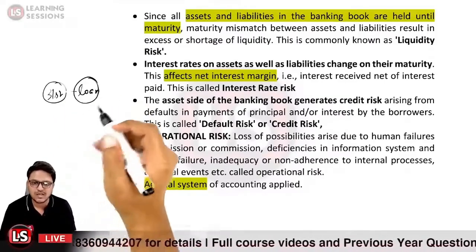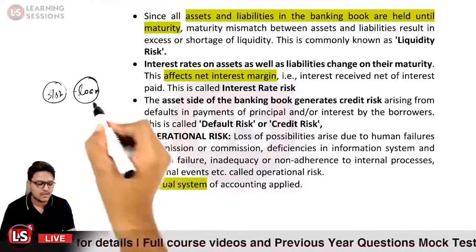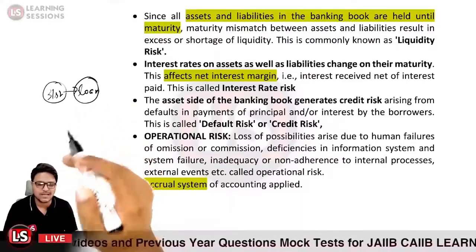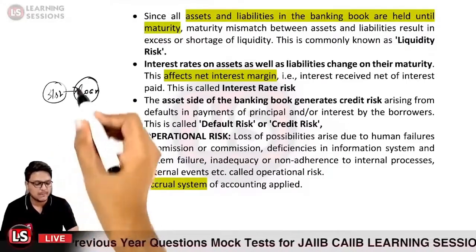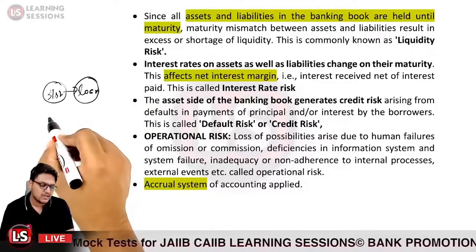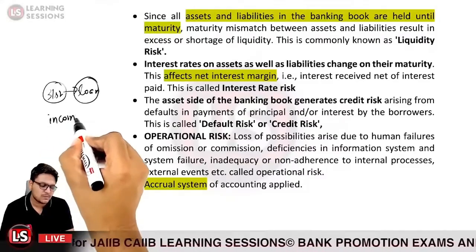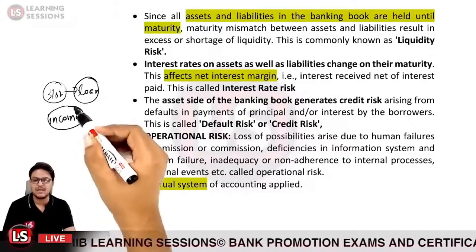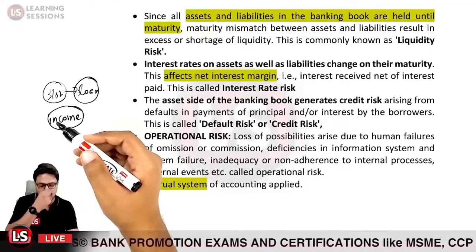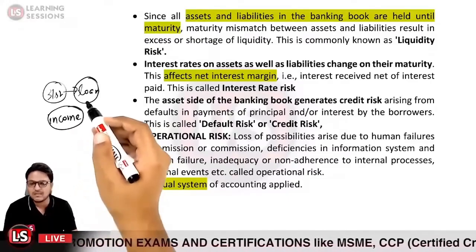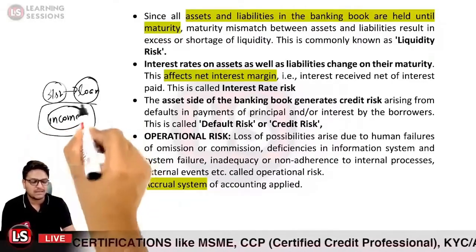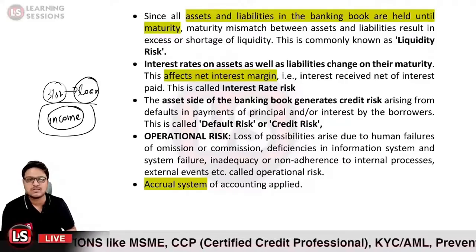Now the customers have not paid the interest amount to the bank so far, but still the bank will consider the interest so charged in its income, because this part is due to the bank. The bank is the rightful owner to receive this interest, yet it is not paid. But the bank will consider it as income in this case, because the system used in banking is the accrual system of accounting.